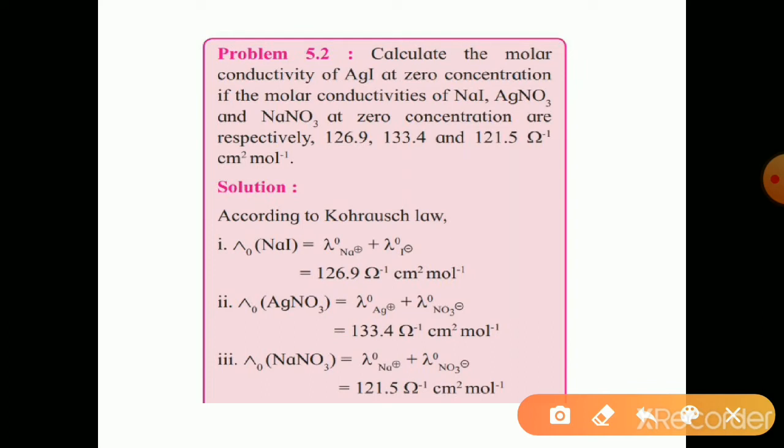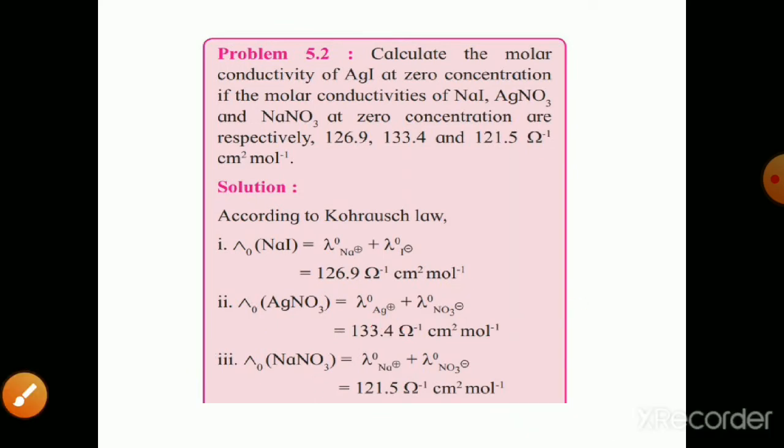By using Kohlrausch's law, we know that for NaI, lambda naught is the summation of the lambda naught of Na plus and I minus ion. Similarly, lambda naught of silver nitrate is the summation of lambda naught of silver and lambda naught of nitrate ion. That is Kohlrausch's law. Lambda naught of sodium nitrate is the sum of the lambda naught of sodium ion and lambda naught of nitrate ion. These values are given.